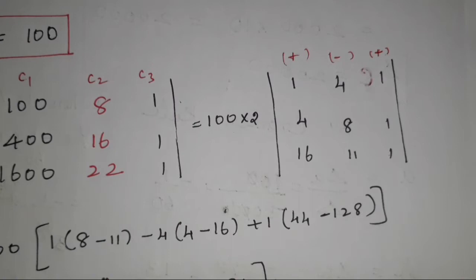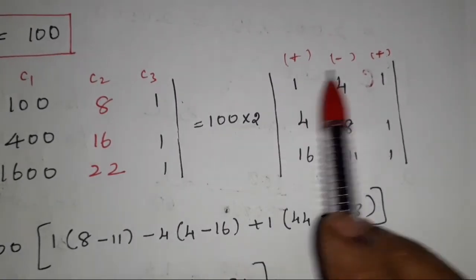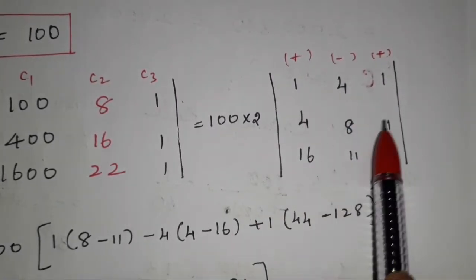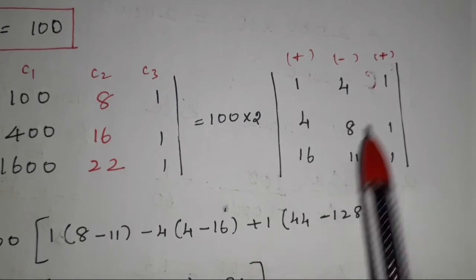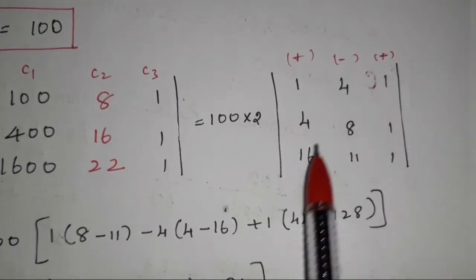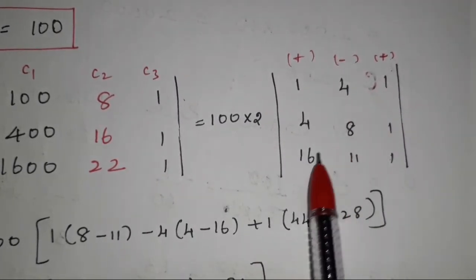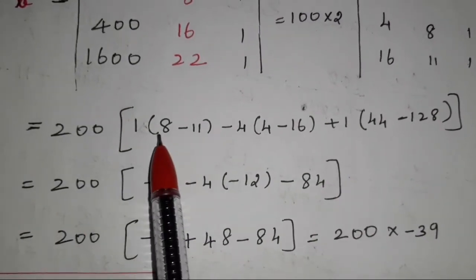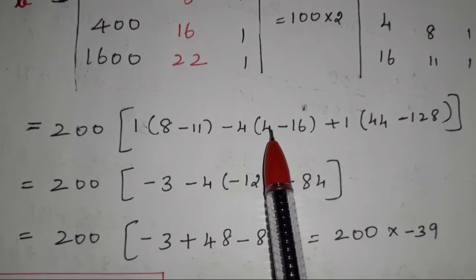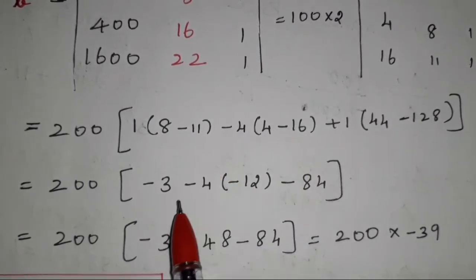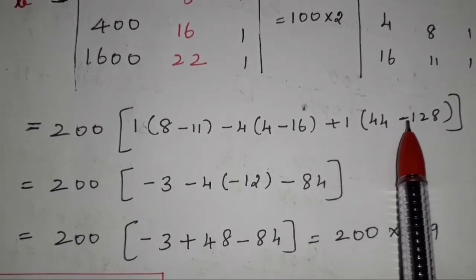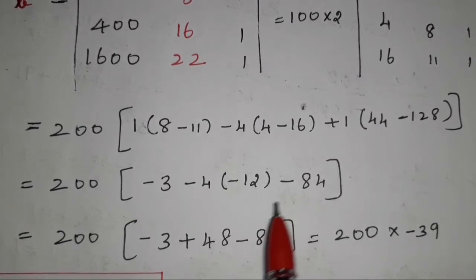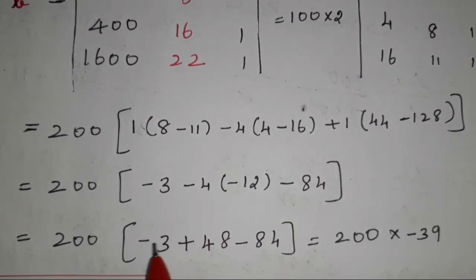Again minus 4, into leaving that column as well as row. 4 ones are 4. 16 ones are 16. Again plus 1 into leaving that column as well as row. 4 11s are what? 44. 16 into 8 is what? Minus 128. Next, 200 into 8 minus 11 is what? Minus 3. 4 minus 16 is what? Minus 12. Already having 1 minus 4. 1 minus 128 plus 44 is what? Minus 84. Now 200 into minus 3.